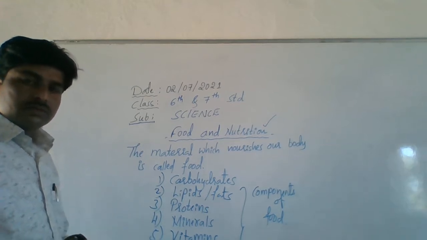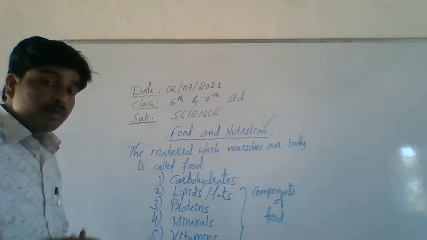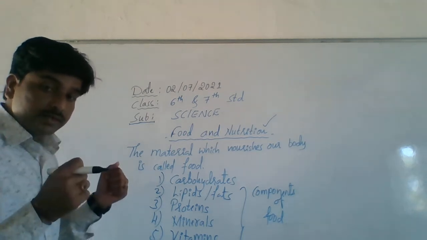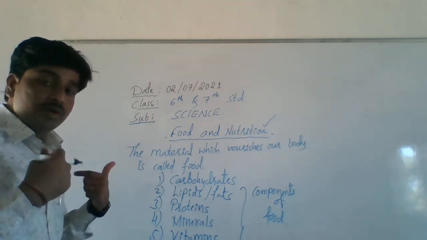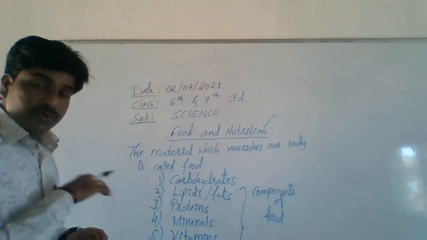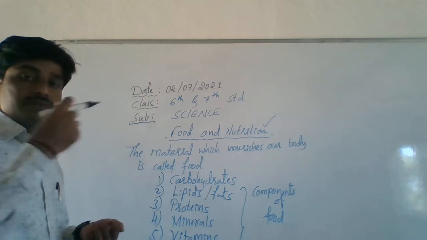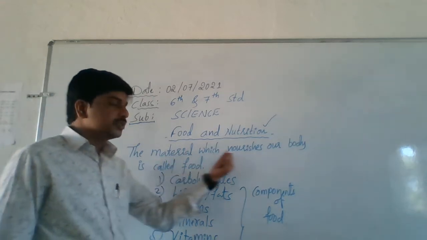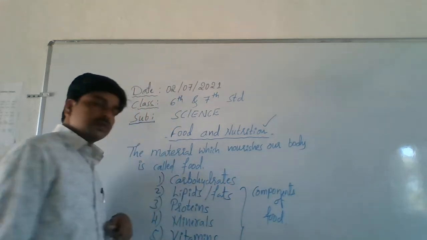Because, as I already told you, food nourishes our body. What does nourishment mean? Intake of food, using it for energy, repair and maintenance of our body structure. Understand? So this food does all these functions. Hence we said the material which nourishes our body is called food.